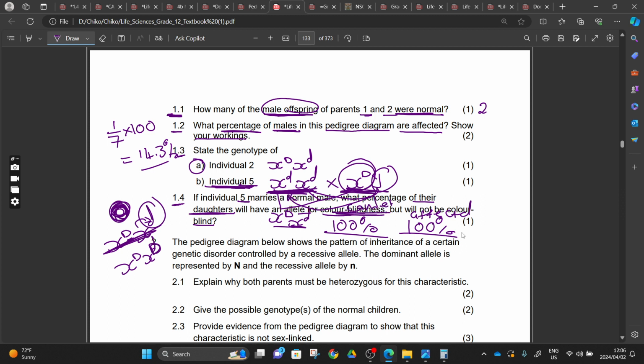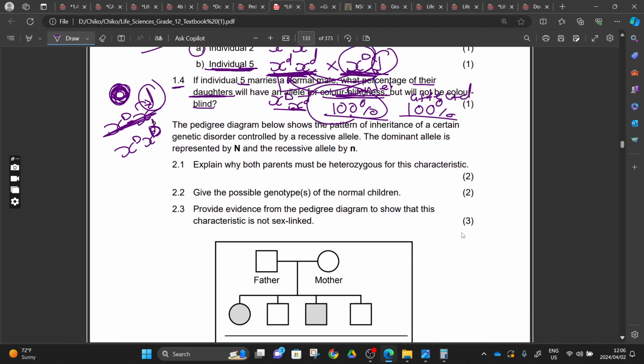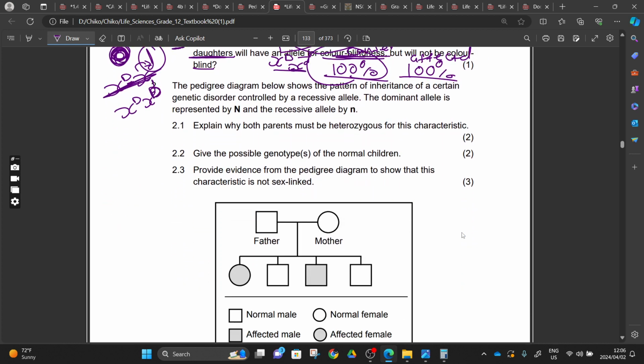I hope you understand it. The answer to this is 100%, right? Don't be confused. I was just trying to explain how we are getting this percentage. So we go to number 2.